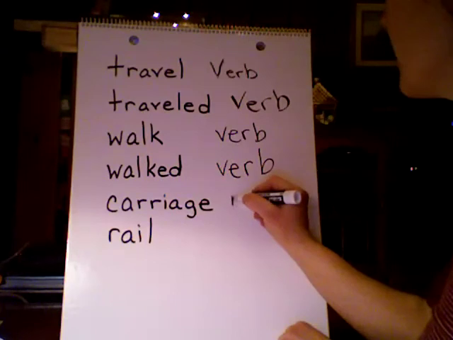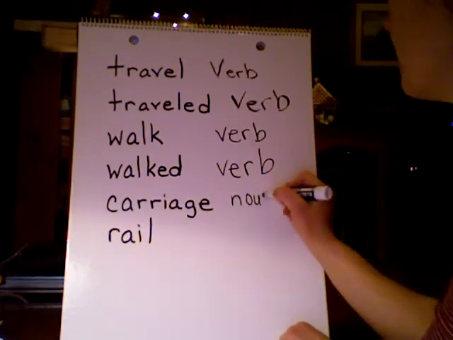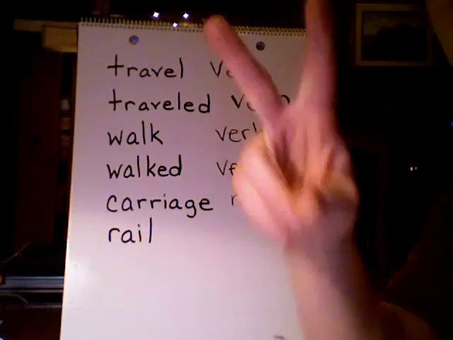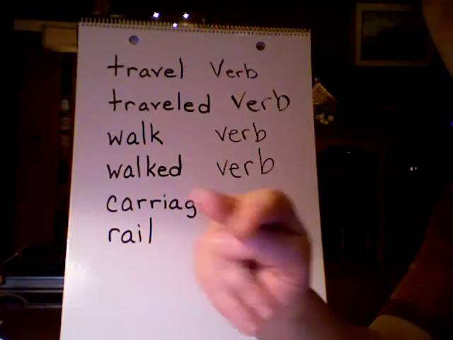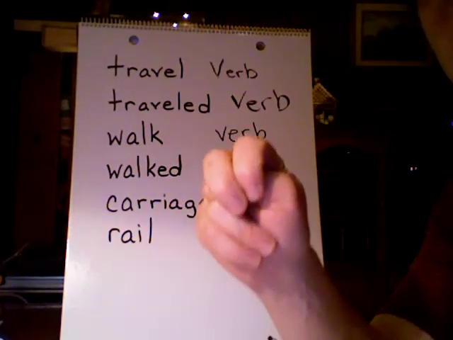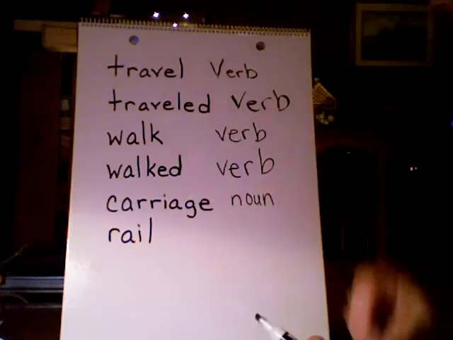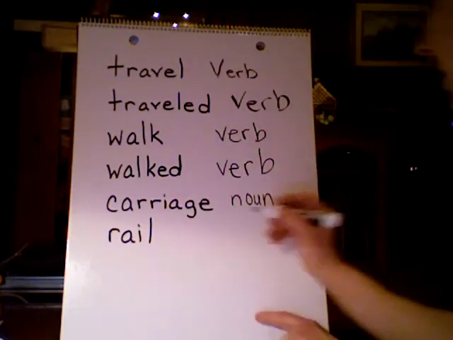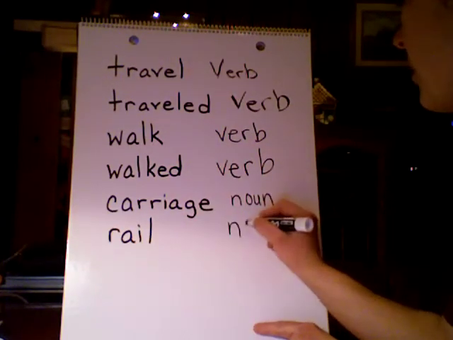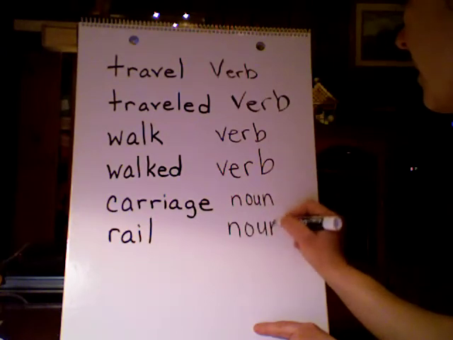What about rail? If you think it's an action verb, show your teacher a V. If you think it's a naming noun, show your teacher an N. If you said noun, you're right. A rail is a thing.